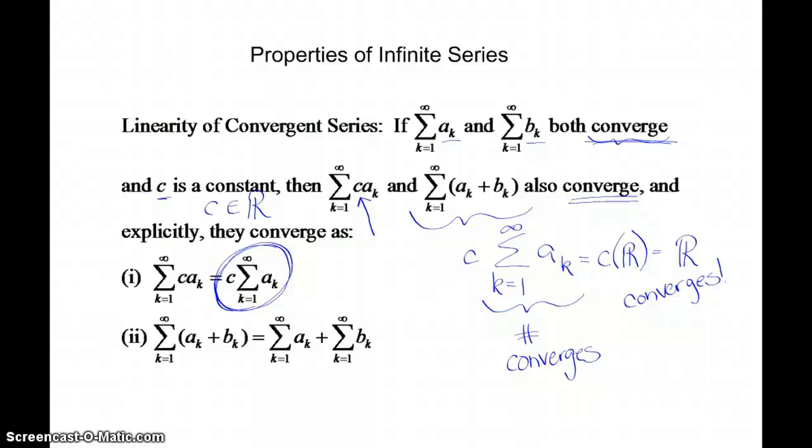Taking two convergent series and adding them together still yields me a convergent series. So sometimes if I'm given a series and its nth term has different pieces, I can see what each separate piece is doing. And if each separate piece of the series is converging, then the sum of those pieces must converge as well.